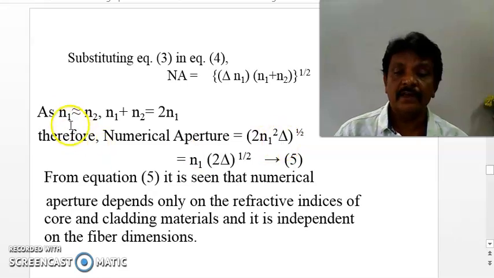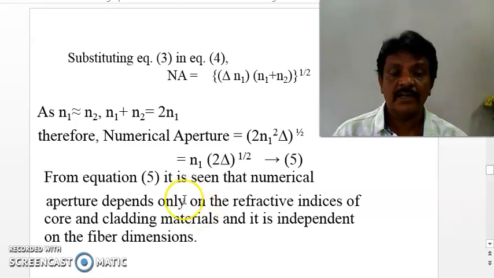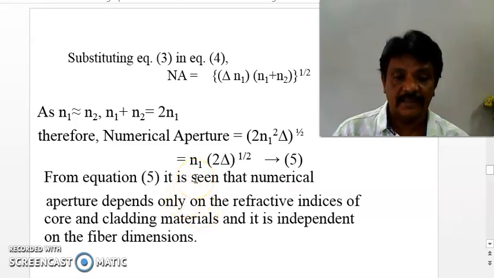And hence we are taking n1 as approximately equal to n2, so n1 plus n2 is equal to 2n1. So we will get (2 n1 square delta) whole power 1 by 2. That is n1 into root 2 delta. This is the expression for numerical aperture in terms of fractional difference in refractive index.